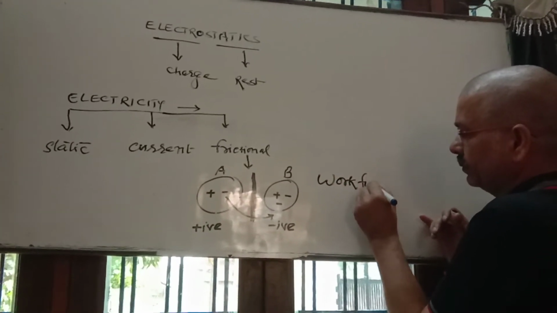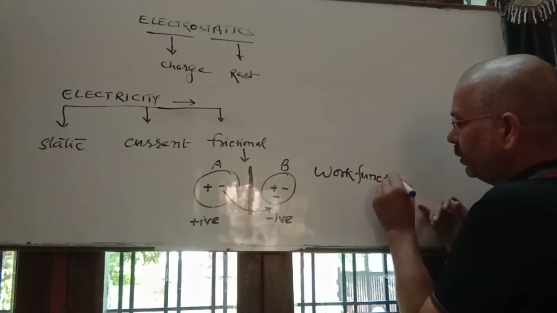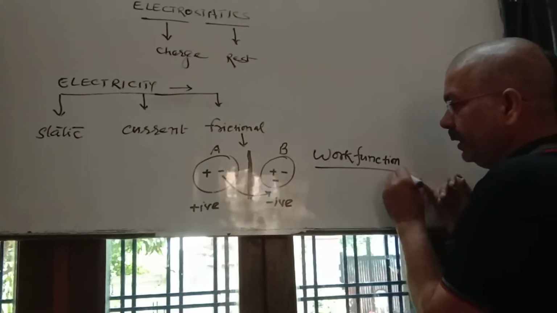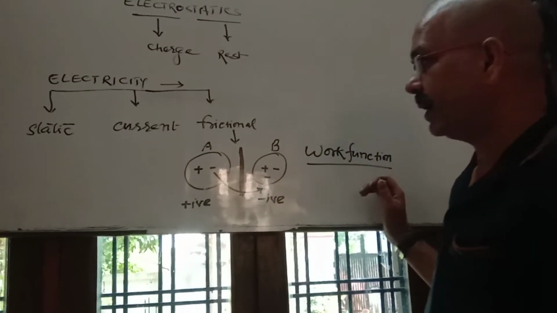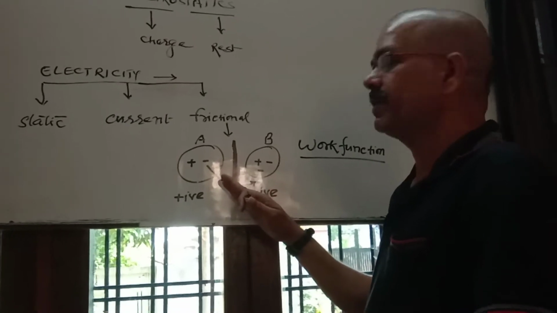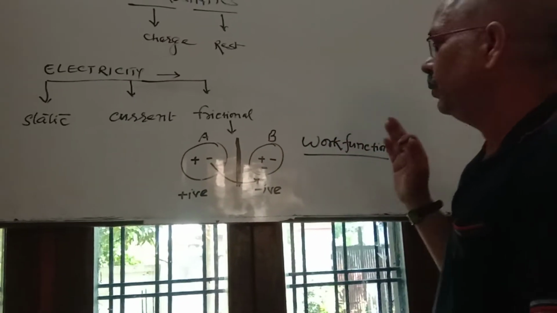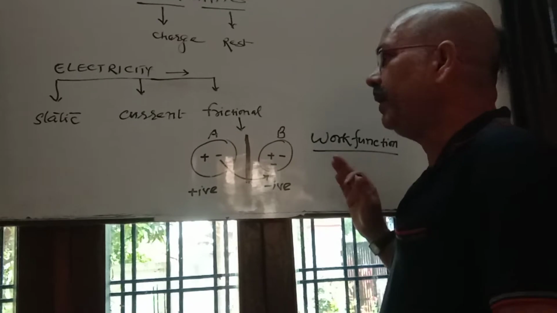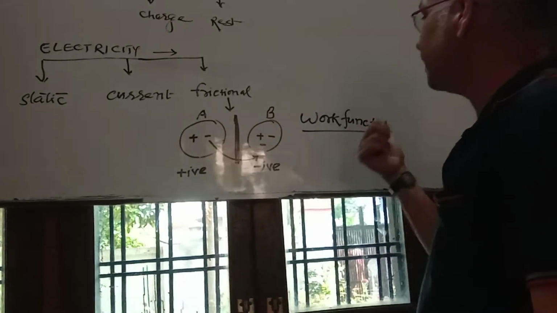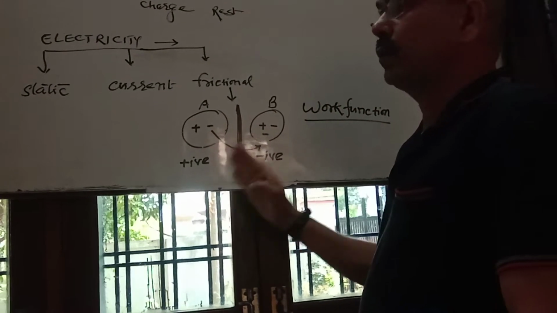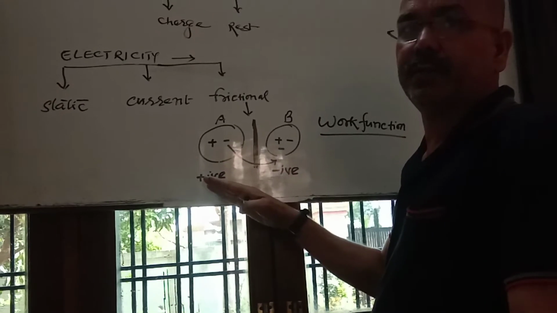Work function is the minimum energy required by a substance to leave the electron. It means the body which has less work function will leave the electron first and become a positively charged body.